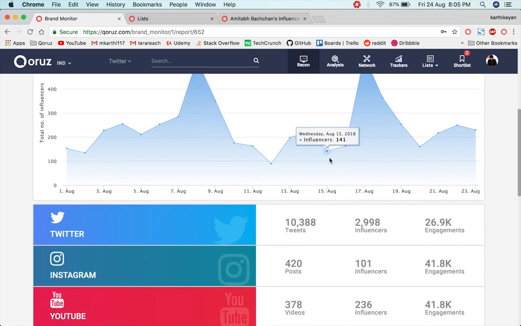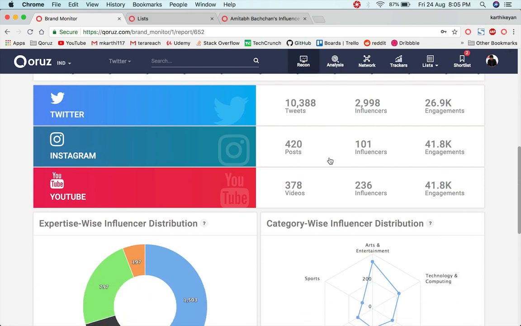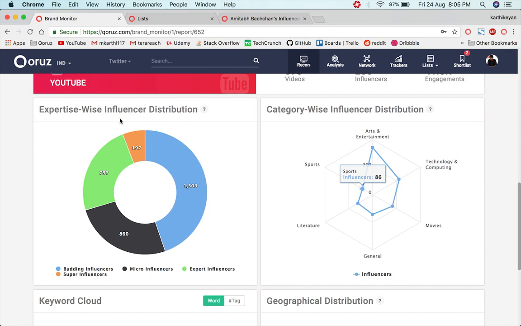Along with this, the per platform split of the brand mentions, and then the expertise level distribution, which will give me an idea about the number of super, micro, expert, and budding influencers who have mentioned my brand, Amazon, as such.